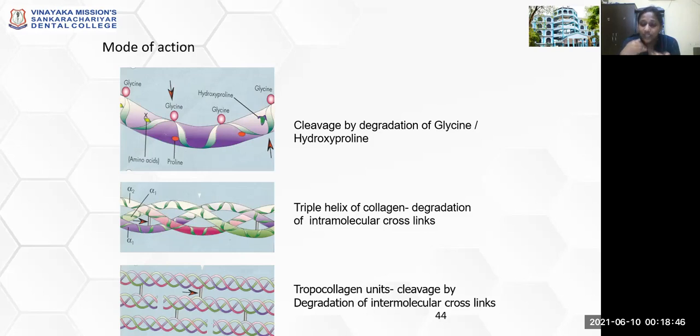This will cut down the bonds and reduce the stiffness of your caries affected dentin, and physically it will be seen as softened caries. Chemically speaking, there is degradation of glycine, hydroxyproline and tropocollagen units. Physically speaking, the caries affected dentin is going to get softened.